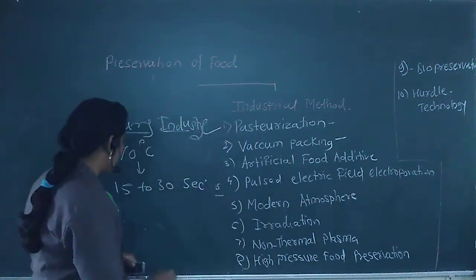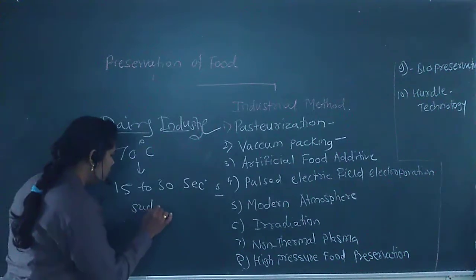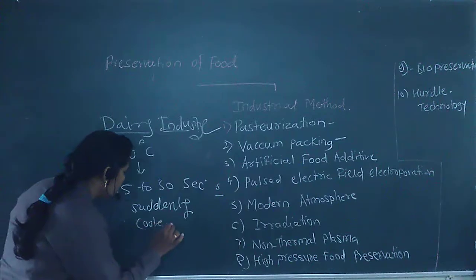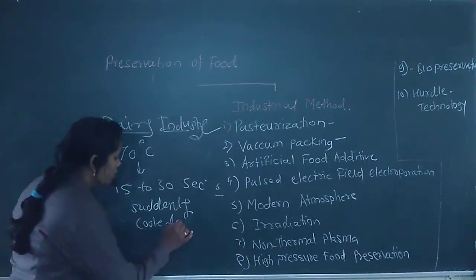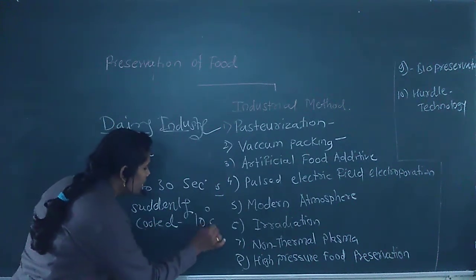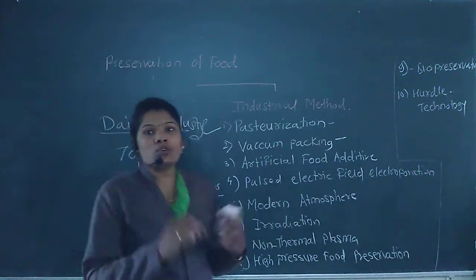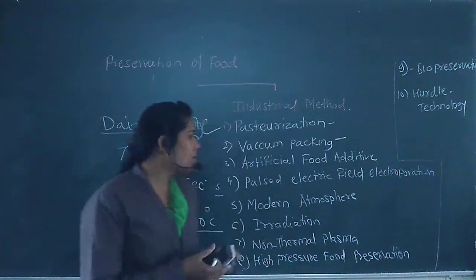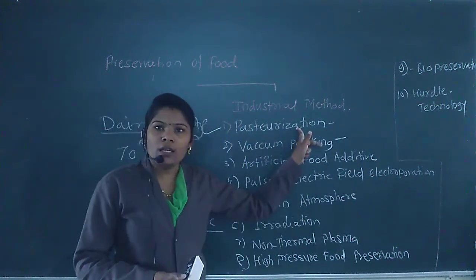Then it is suddenly cooled to 10 degrees Celsius to prevent the growth of microorganisms. It is called the pasteurization process.